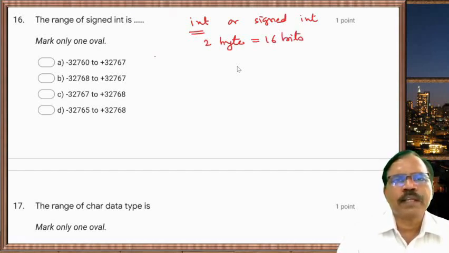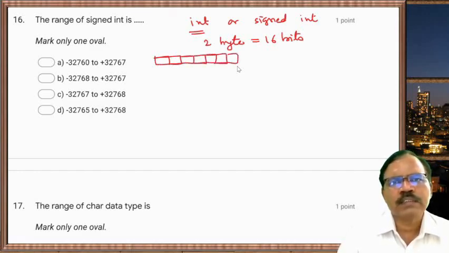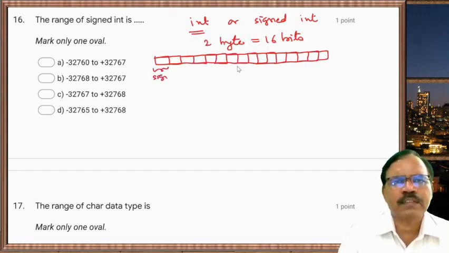So if we take bits 1, 2, 3, up to 16, out of these, this bit is used for sign.